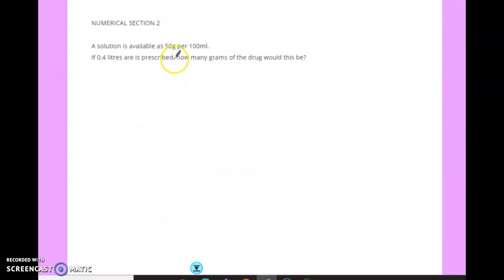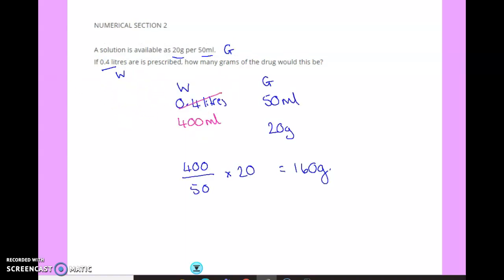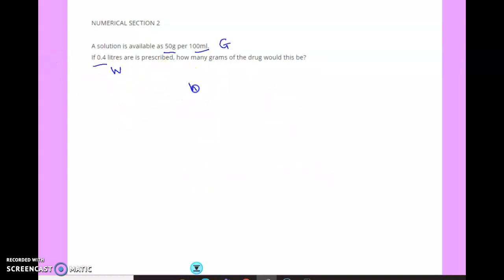Next one, very similar. This time what we've got is 50 grams per 100 ml. We want 0.4 litres. I don't want my 50 there, because I need these to match. If that's litres, I need my millilitres at the top.